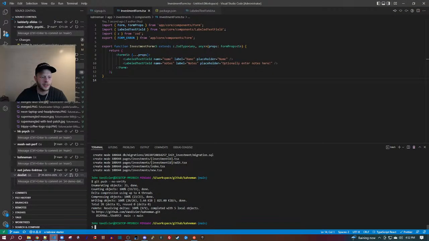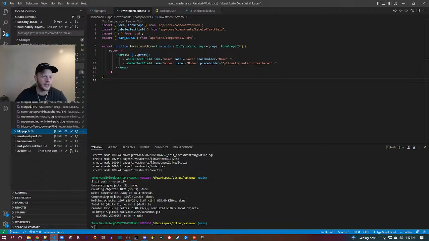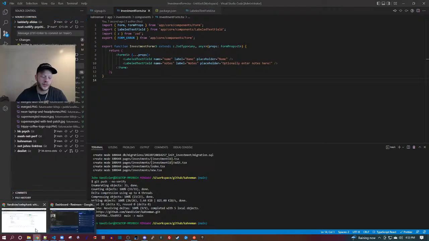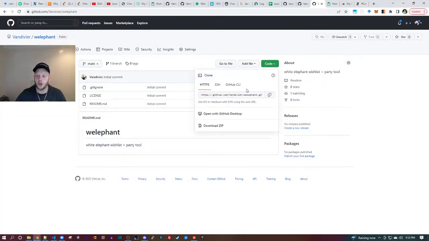We will bring it into the VS Code workspace, collapse some of these other projects that I don't need to deal with right now. I'll leave those two expanded because I should get to those soon. Okay, and the first thing we're going to do is click the green code button, copy that, Control-C.